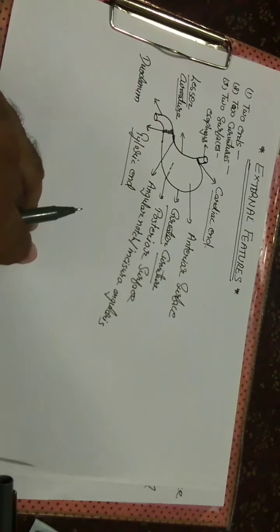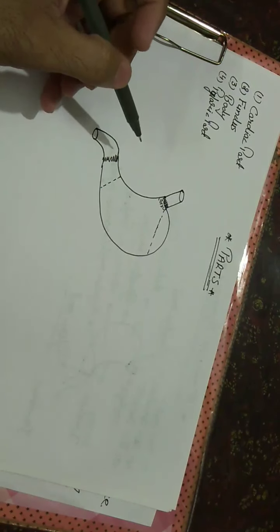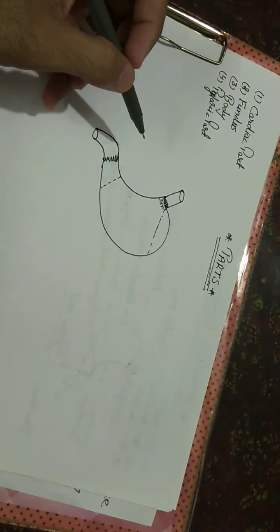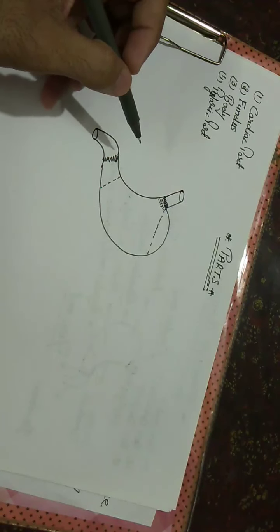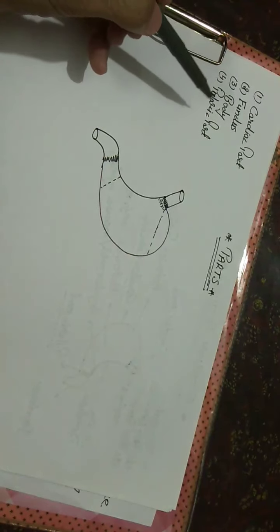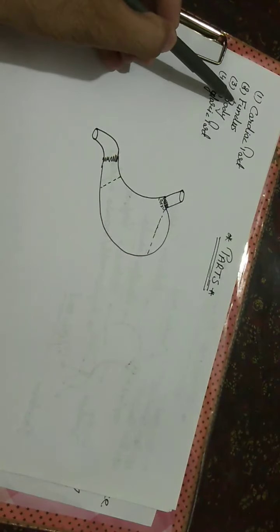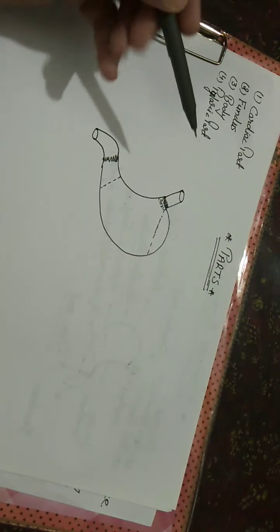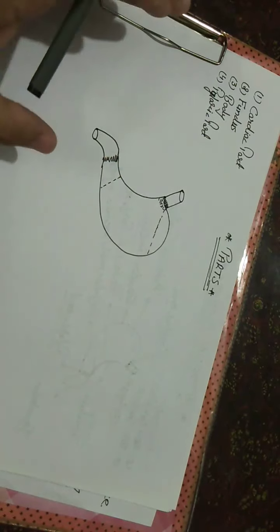Now we will discuss the parts of the stomach. Students, the stomach is divided into four parts: the cardiac part, fundus, body, and the pyloric part. In this diagram we can see all these four parts.